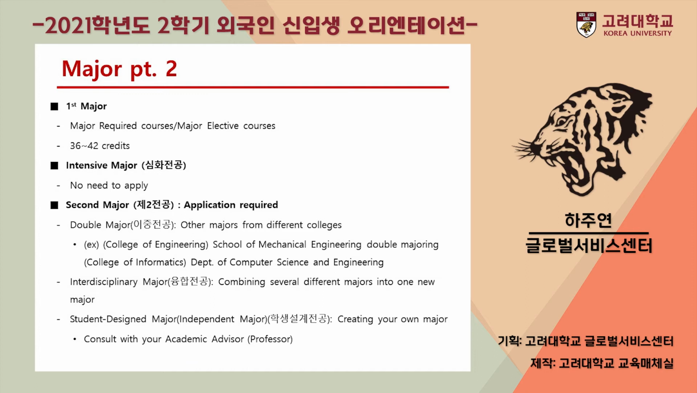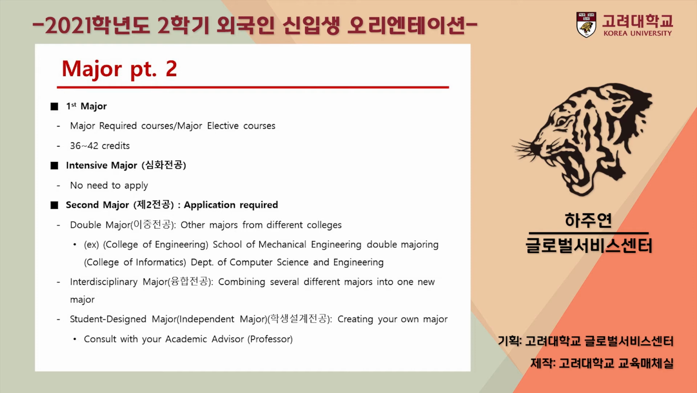First major requires major required courses and elective courses, which are usually between 36 to 42 credits. If you prefer to take intensive courses, you do not need to apply for it since you will be automatically registered for it. However, if you wish to take the second major, these are the types you can decide as your second major.